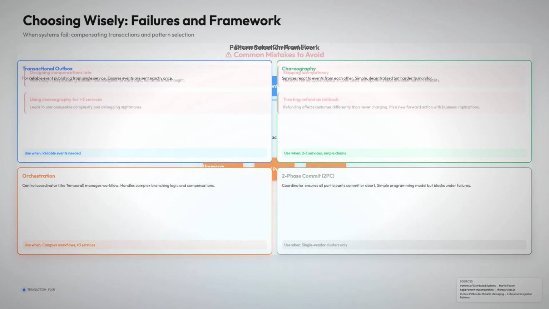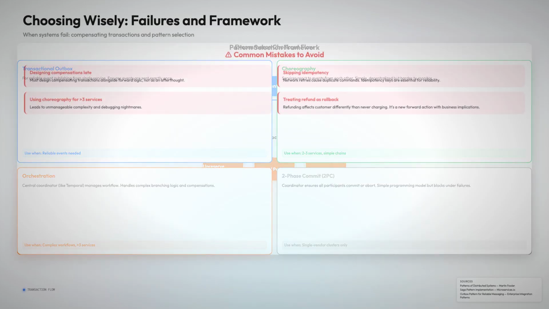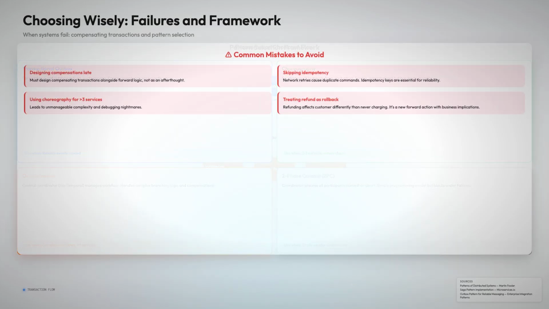Avoid common mistakes. Design compensations early, limit choreography to 3 services, and ensure idempotency for duplicate commands.